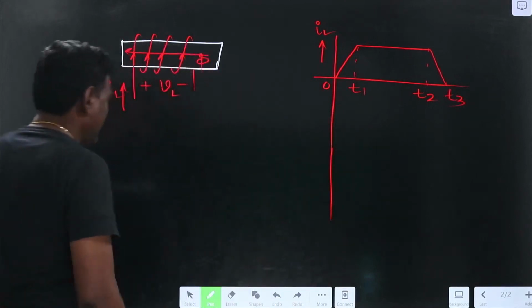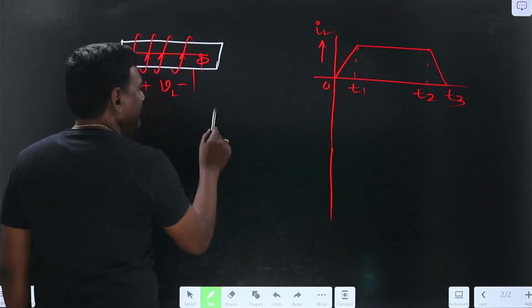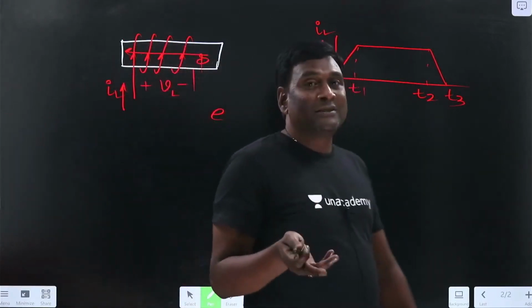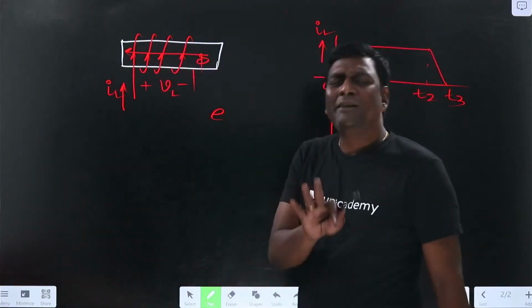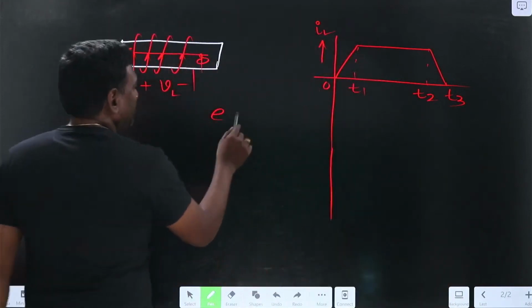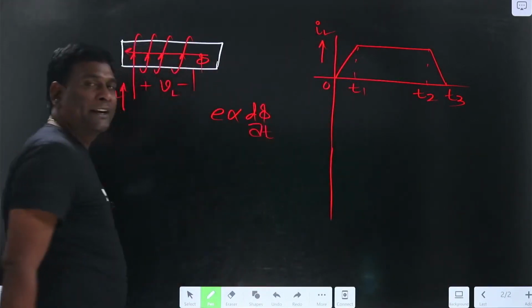Now if I try to write the equation for the induced voltage, or let me write it as e or v, it is the same, guys. Don't think voltage drop is different and induced voltage is different. Ultimately, a voltage is a voltage. Now, that induced voltage is directly proportional to the change of magnetic field, as set by Faraday.